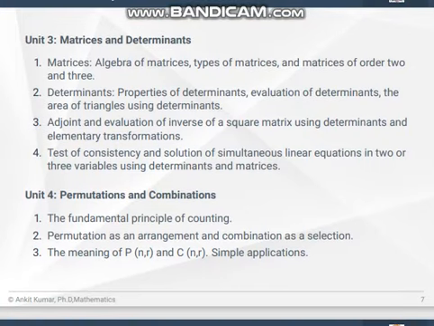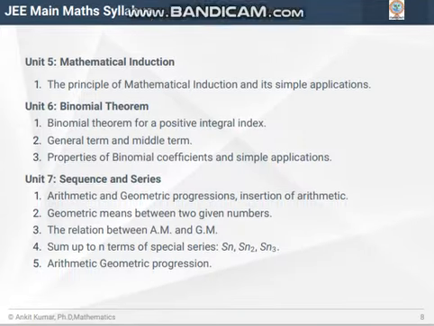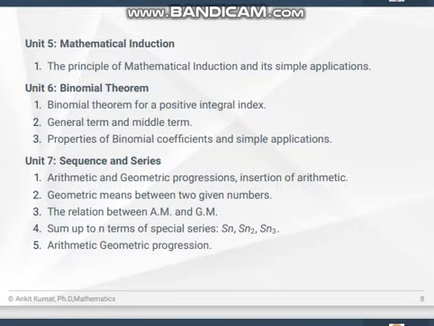In this unit we read matrices, algebra of matrices, types of matrices, determinants, properties of determinants, evaluation of determinants, adjoint and evaluation of inverse of a square matrix using determinants and elementary transformations, test of consistency and solution of simultaneous linear equations in 2 or 3 variables. Unit 4 contains permutations and combinations. In this unit we read fundamental principle of counting, permutation as an arrangement and combination, the meaning of nPr and nCr. Unit 5 contains mathematical induction, principle of mathematical induction.